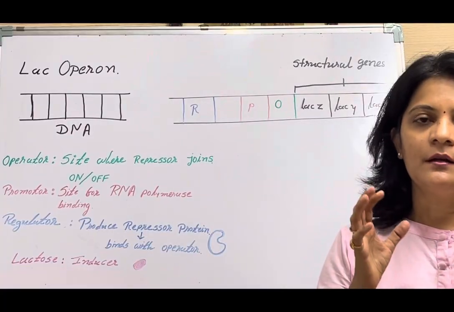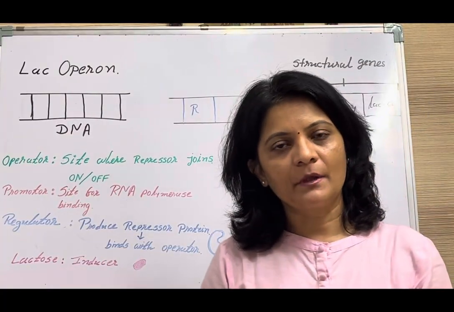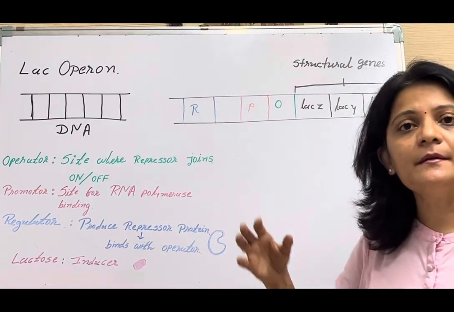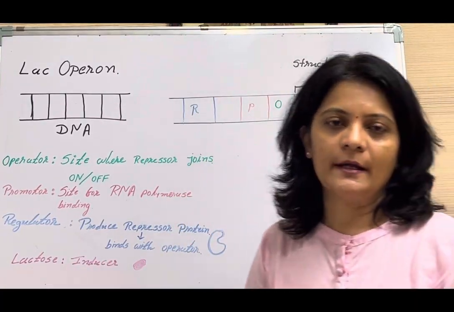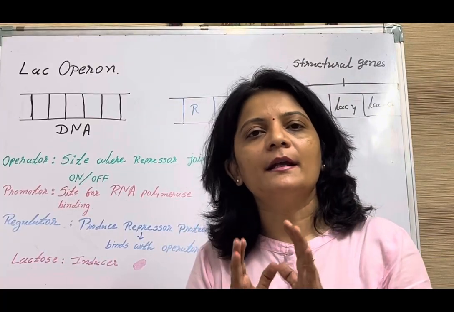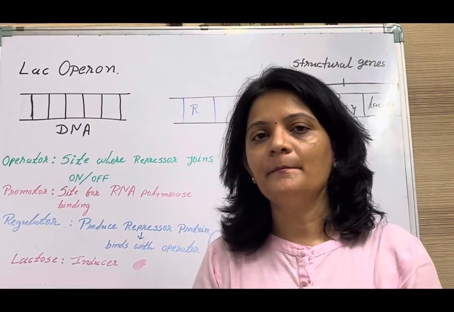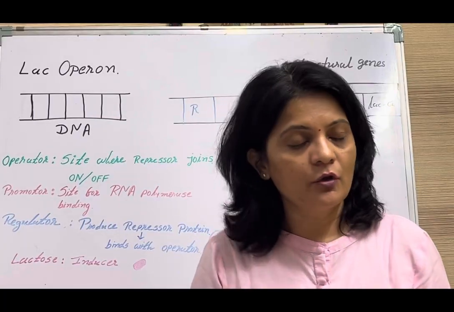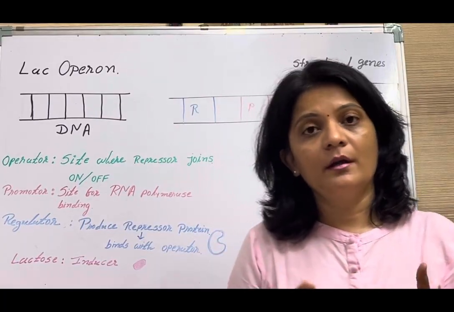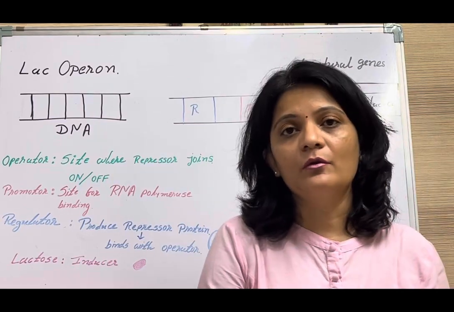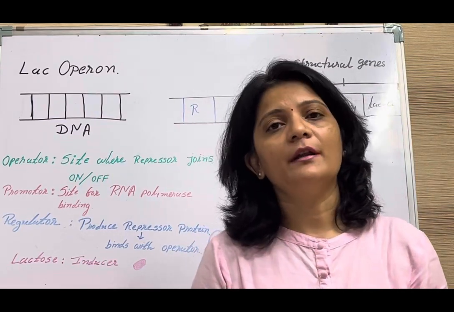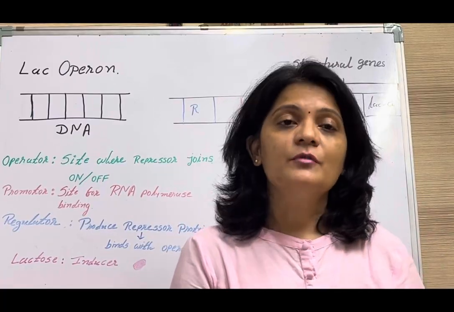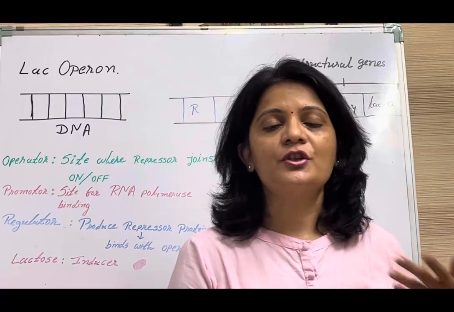So it is present on DNA segment. It is present on DNA. So now let's understand why it is required. Suppose there is a bacterium called E. coli. Now E. coli can grow in the medium containing normal sugar, that is glucose, or in absence of glucose, if lactose is available, the bacteria have to switch on to the lactose digestion mode.